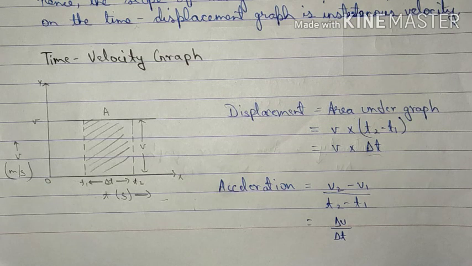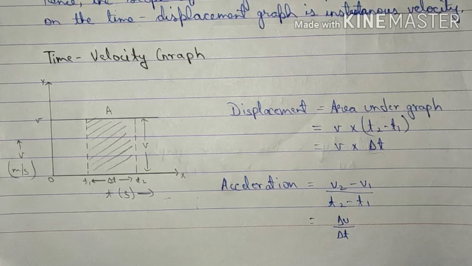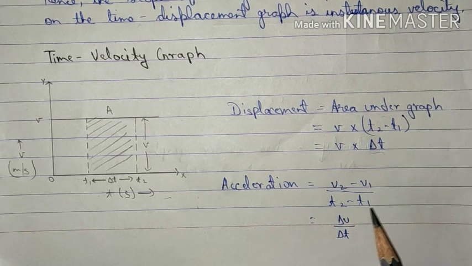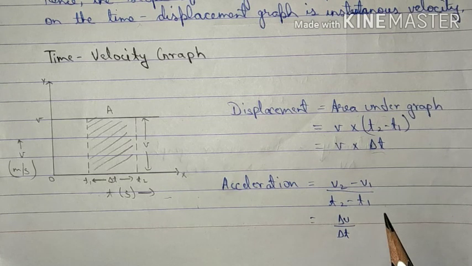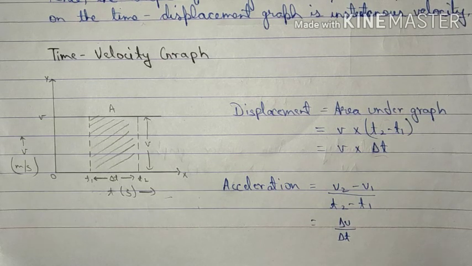Similarly, using a velocity time graph, we can find the acceleration by finding the slope of the graph, in the same manner as we found velocity from the displacement time graph. So acceleration will be represented as v2 minus v1 upon t2 minus t1, which can be written as del v upon del t. As for the graph, we can take the previous graph into consideration.